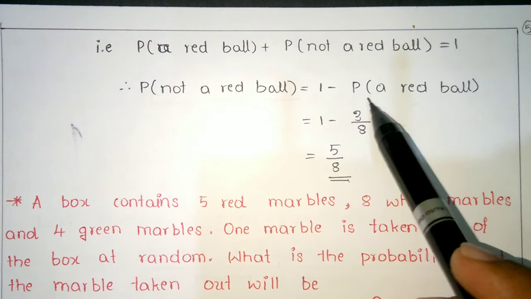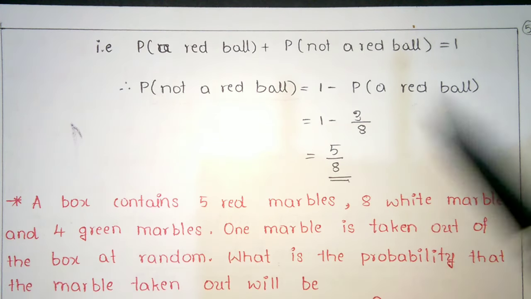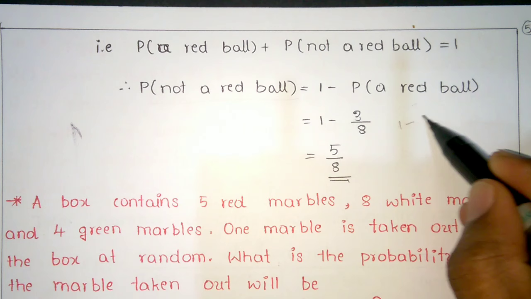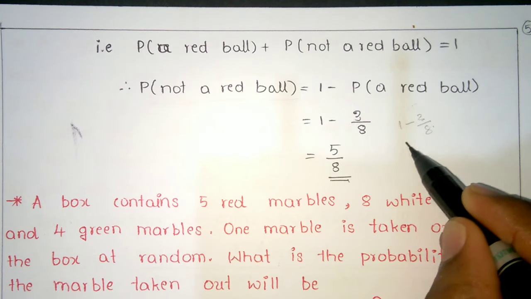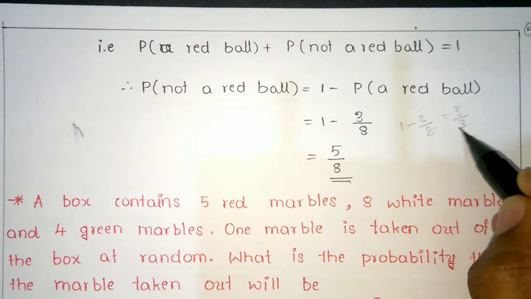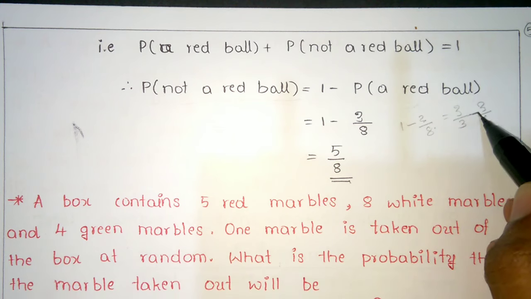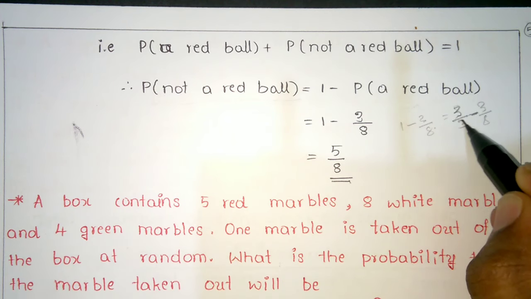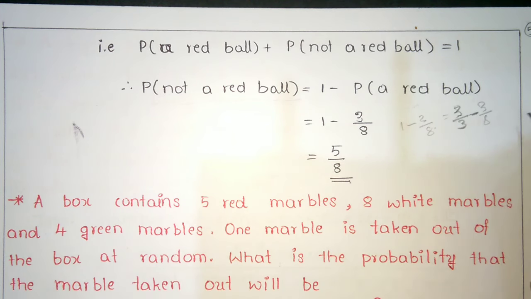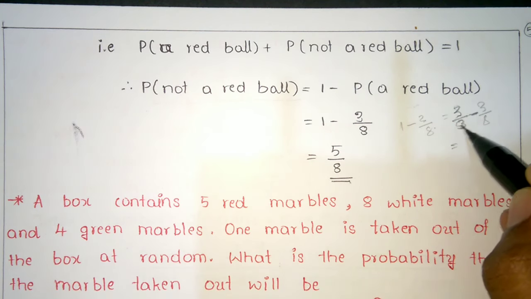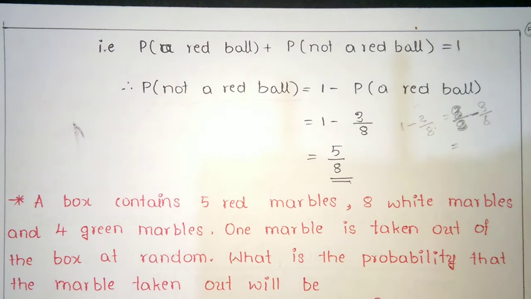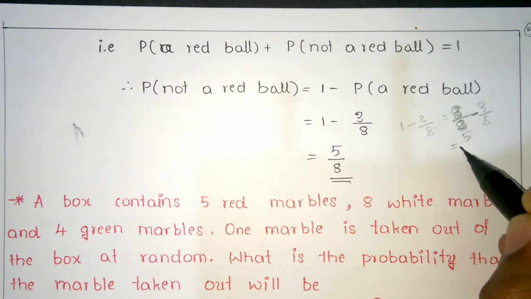So what is the answer? P of a red ball is 3 by 8. So 1 minus 3 by 8, where 1 can be written as 8 by 8, so 8 by 8 minus 3 by 8 gives you 5 by 8.